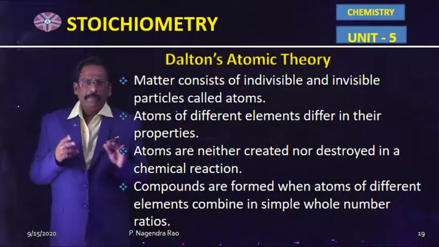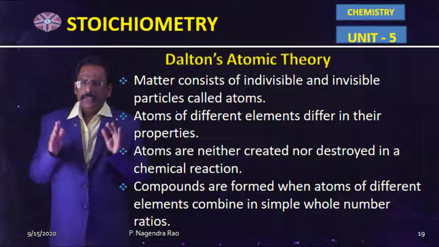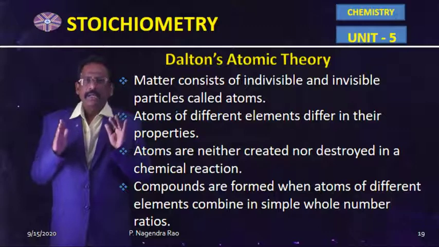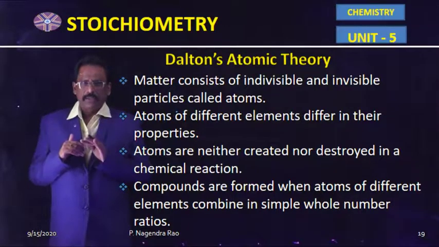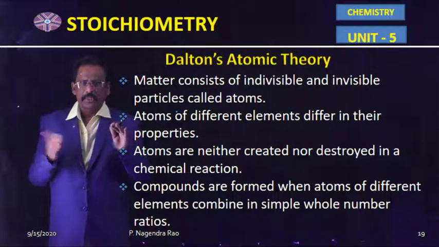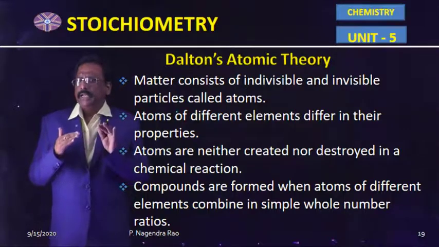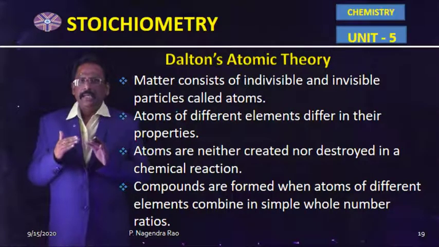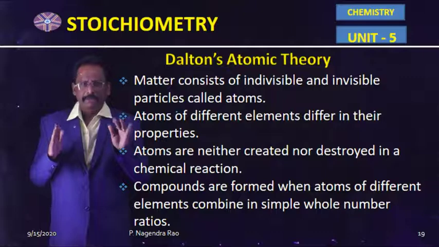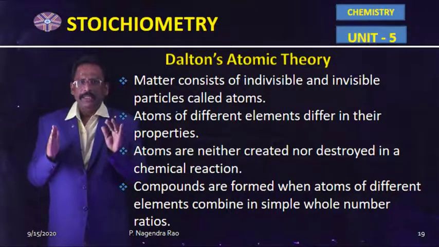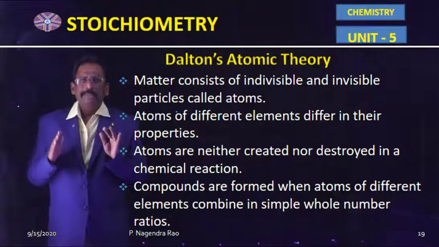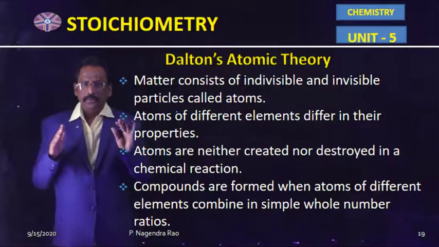Now the next topic is atomic theory. It was proposed by Dalton. According to him, atoms are indivisible and invisible. Of course, that is not correct according to Rutherford's theory, J.J. Thomson's theory, whatever it may be. According to Dalton's atomic theory, atoms are indivisible because an atom is the smallest particle of an element which can take part in the chemical reaction according to Dalton. So, according to him, atoms are indivisible and invisible also.